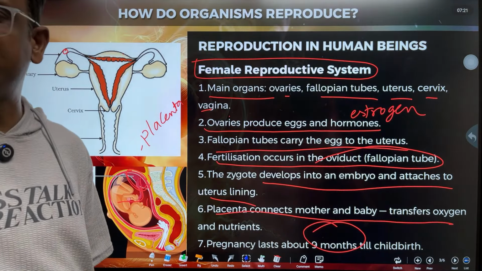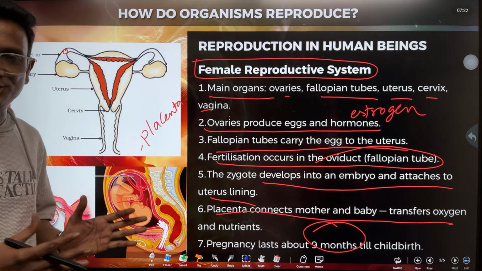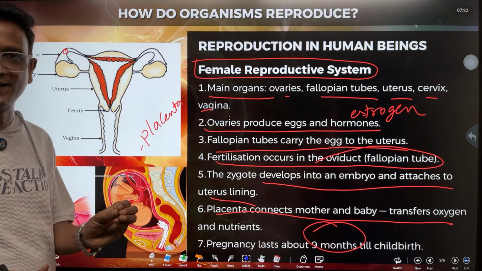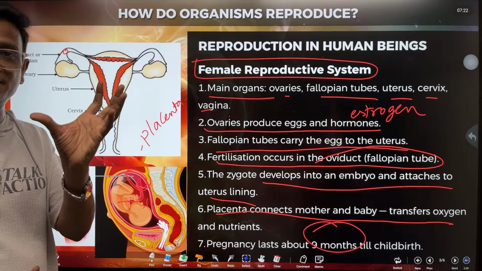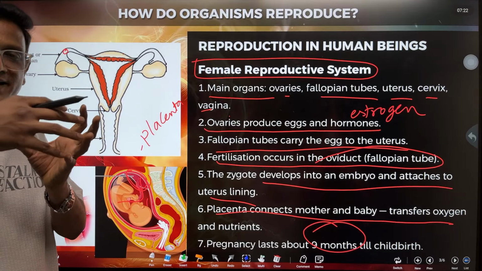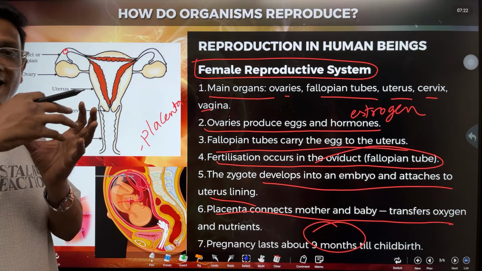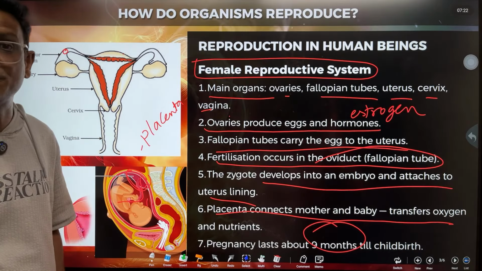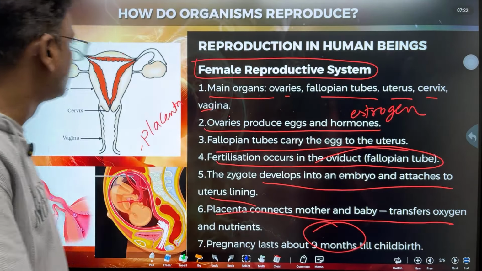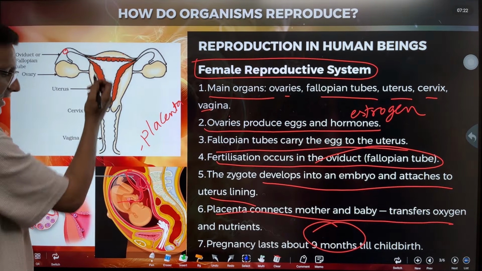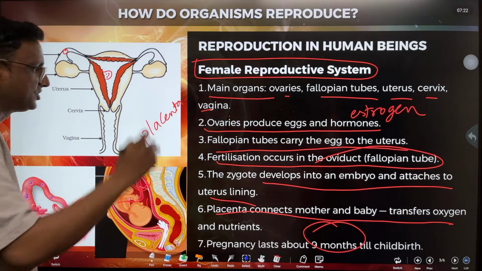What is the role of placenta in female reproductive system? That is what I am explaining children, you are asking the same doubts. The role of placenta is to supply oxygen and nutrients to the baby. Placenta has got so many blood vessels and blood tissues, where the exchange of blood takes place from mother to baby. From the mother's blood, oxygen and nutrients are supplied to the baby and wastes from the body of the baby are collected back into mother's blood. Okay, what is implantation? Implantation means fixing of embryo, attachment of embryo to the uterus is called implantation. I told it. Okay, children, follow.